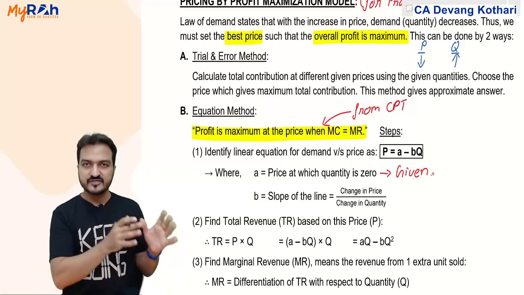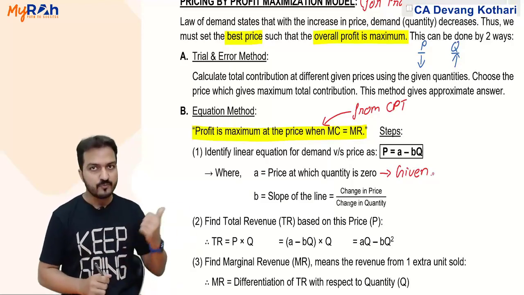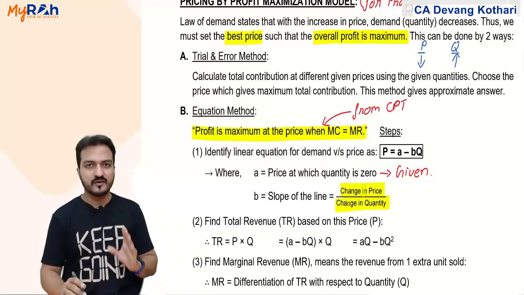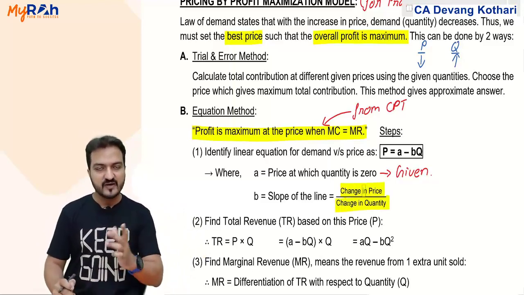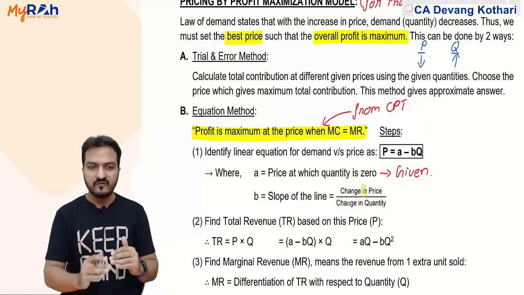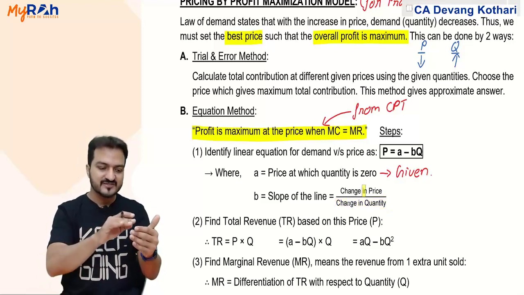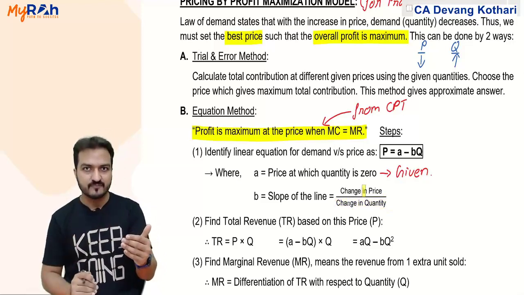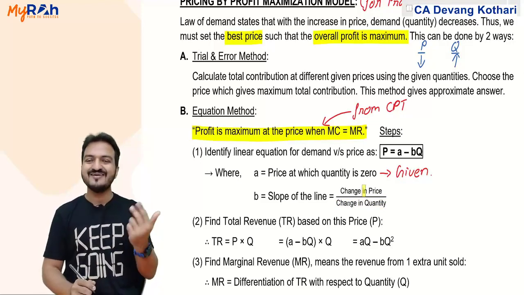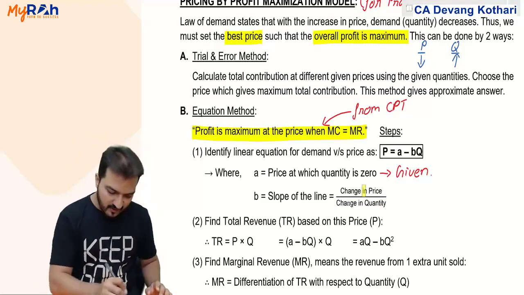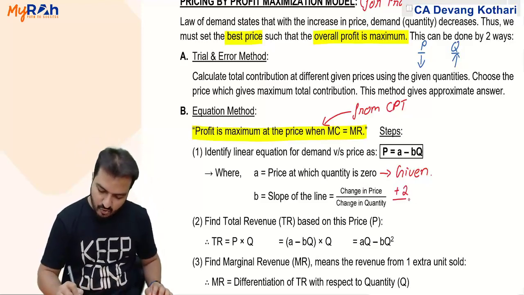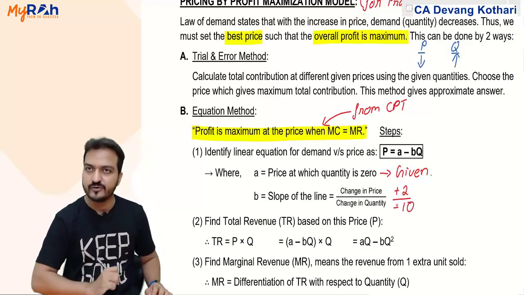Slope is a statistical term. You can find that slope using this formula, that B is change in price by change in quantity. Like if the price increased by this much, how much is the change in quantity? For every 2 rupees increase in price, say quantity decreases by 10 units.